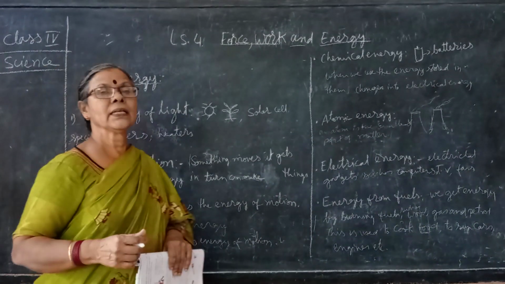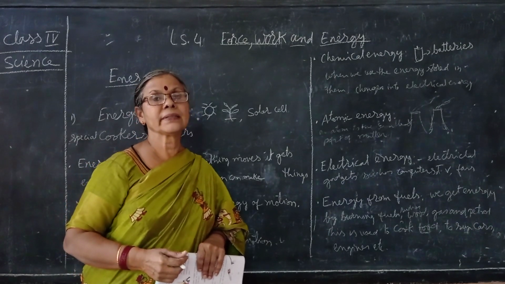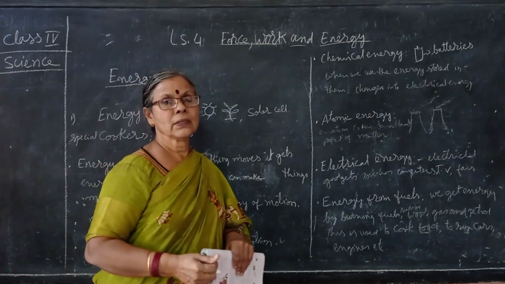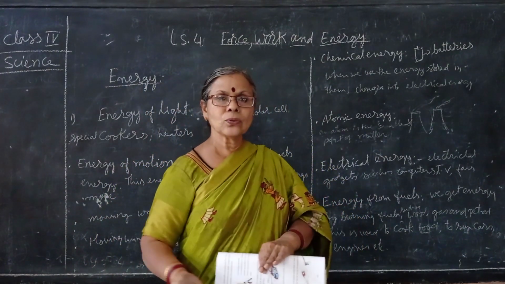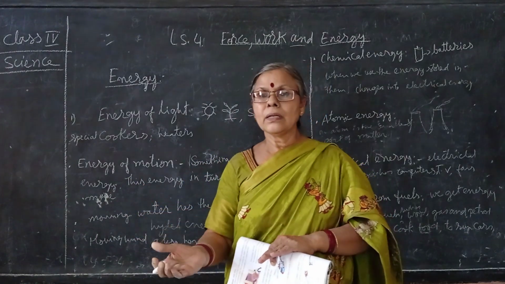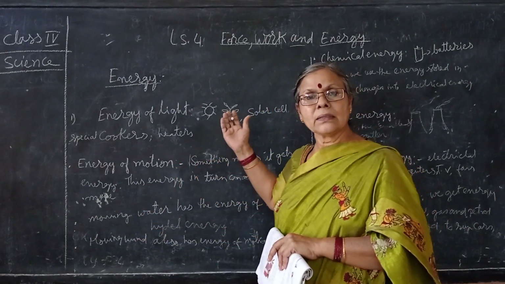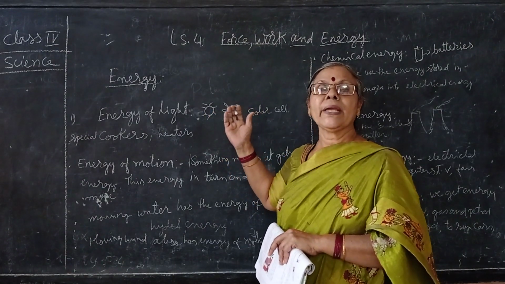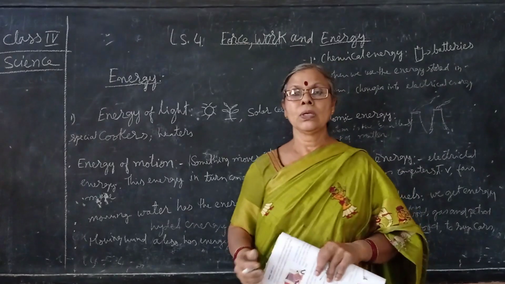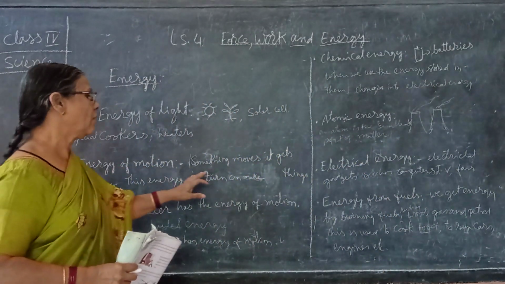This energy in turn makes things move. Suppose if we touch something hot, immediately what happens? Our hand will go back. So this produces the energy and makes the things move. So this is called the energy of motion.